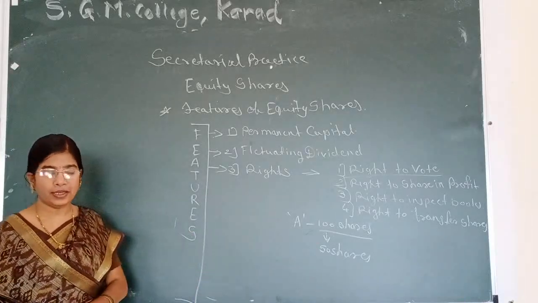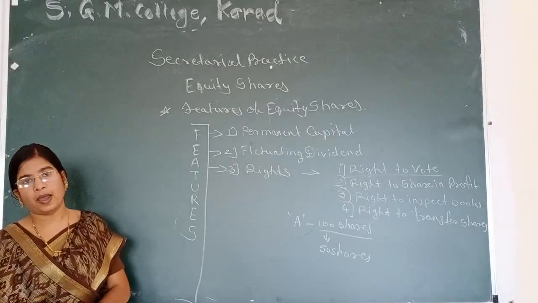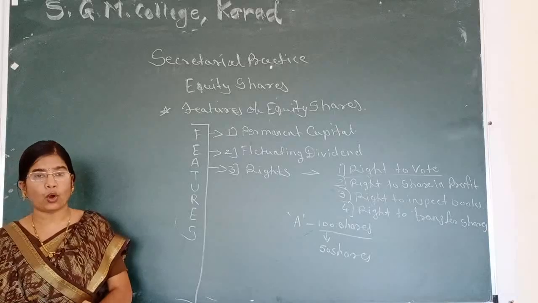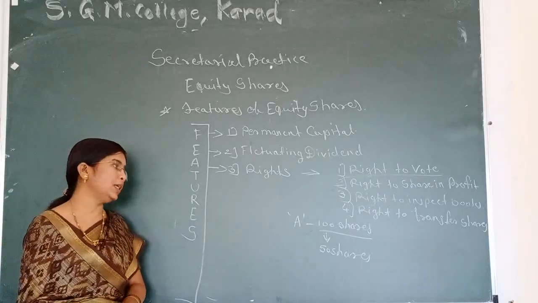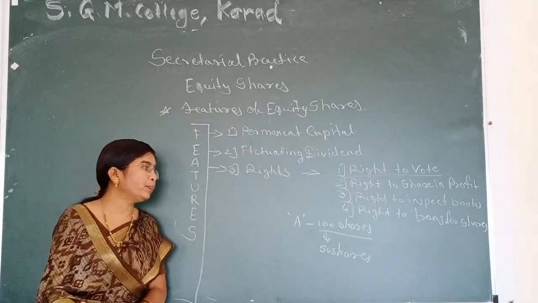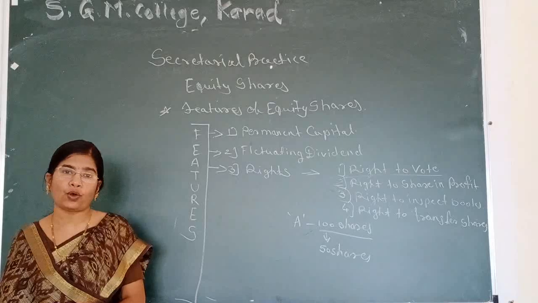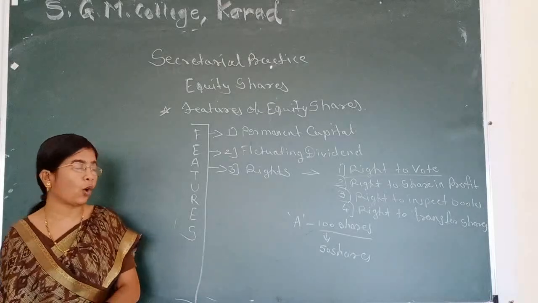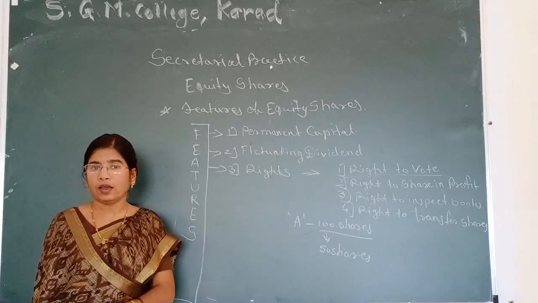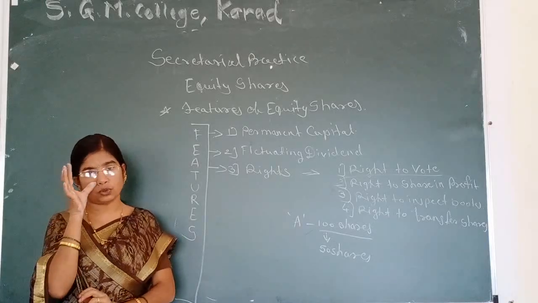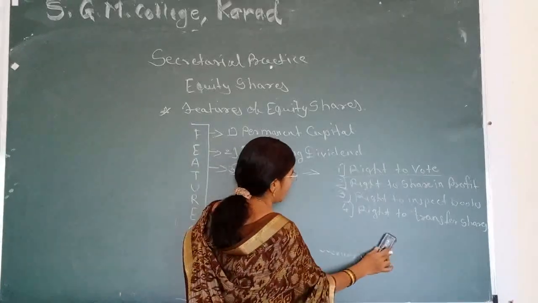Any person can easily transfer their shares to another person as a gift or by selling. In both situations, they can easily transfer. Only it must be kept in mind that shareholders must follow the proper procedure of transfer of shares. The procedure is given in the statutory books of a company, then they can easily transfer the shares of a company.